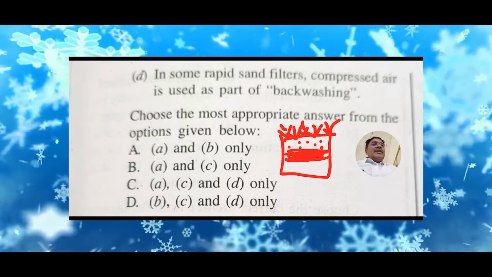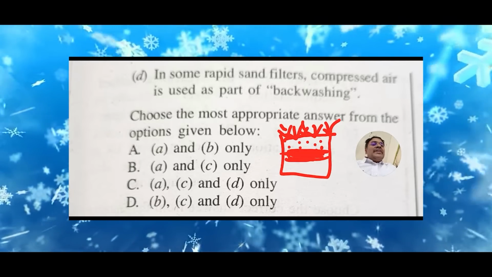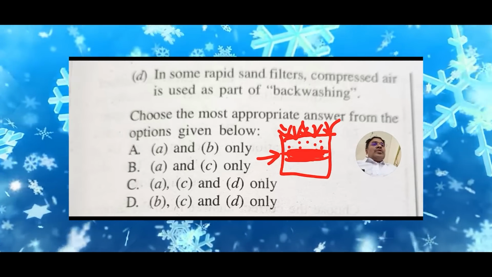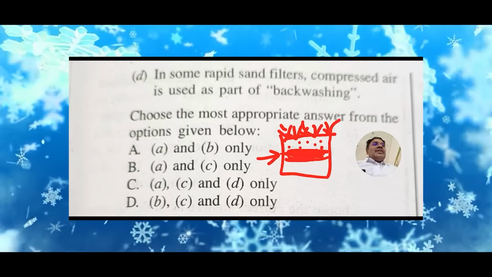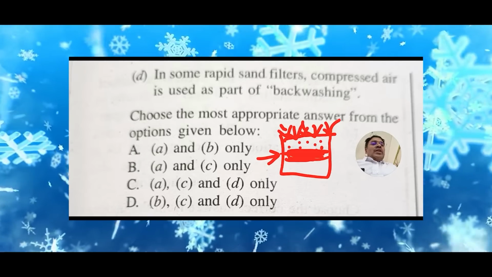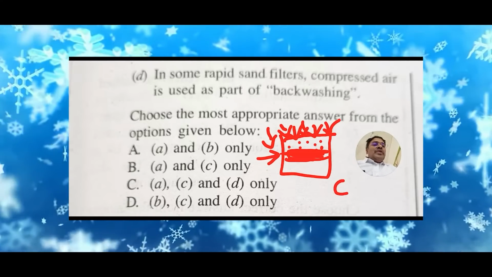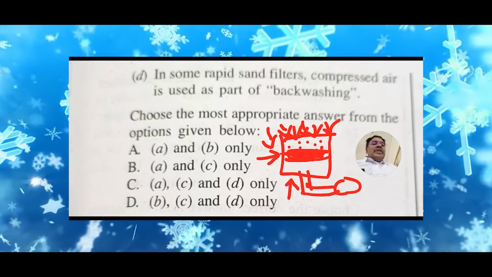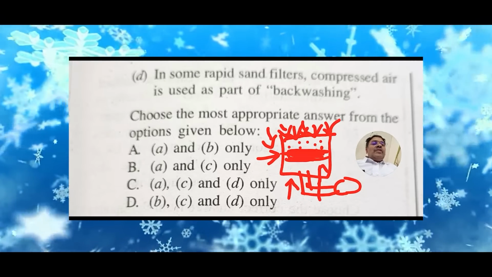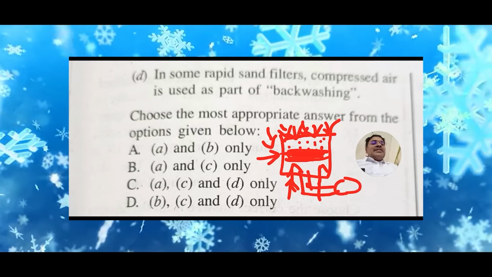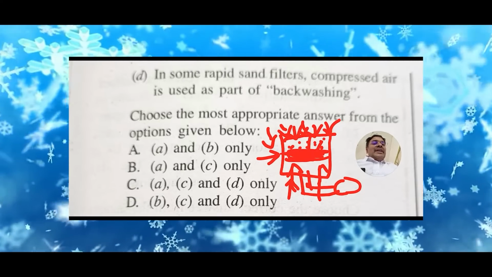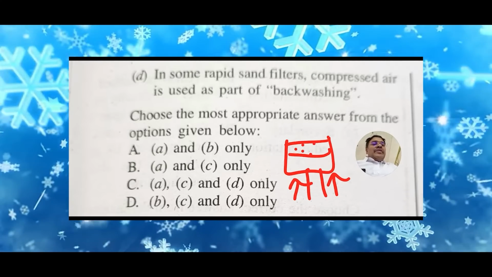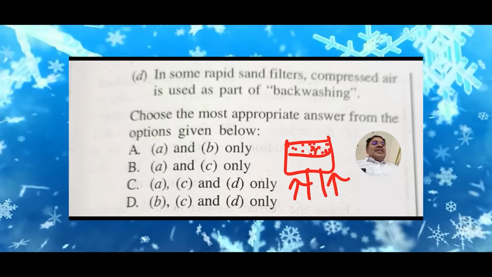When this loss of head becomes significant, it is essential to clean the filter. So we have to use some method to clean the filter. The method commonly used is called backwashing. Water usually enters from here. In backwashing, with the help of a motor pump, we forcefully send the water backside to the filter. When we send water backside to the filter, water will forcefully enter the bed and it will clear the sand particles here. Again the filter will be cleaned. So because of backwashing from the motor, the filter particles will be cleaned, and the sand will remain. So this is the backwashing method.